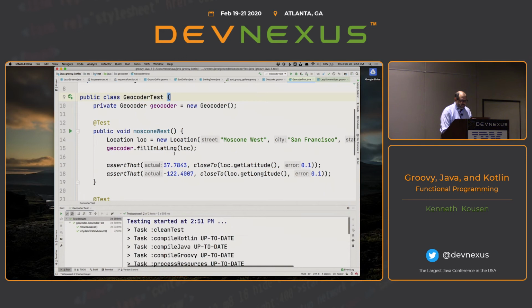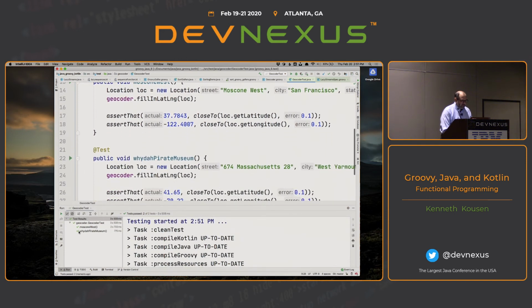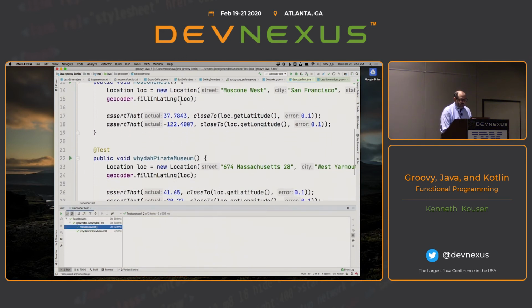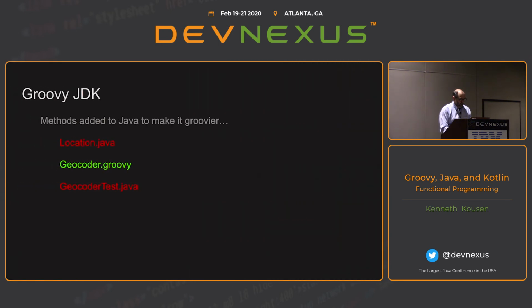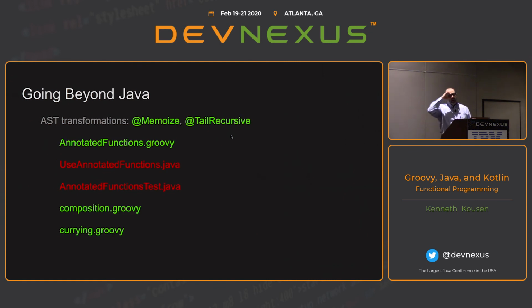And you'll see that what this does is that it actually computes the lat and long here, and then I'm using the Hamcrest matchers to make sure I'm close enough to the right result. So you can use Groovy to make it easier to build the URL and access the RESTful web service, but I can integrate it with Java Pojos if I want to. So it's really an illustration of use Java for what Java does well and use Groovy for what it does well, for example.